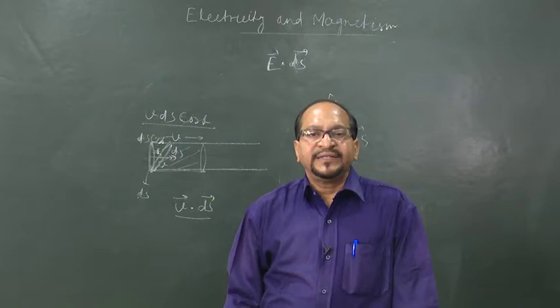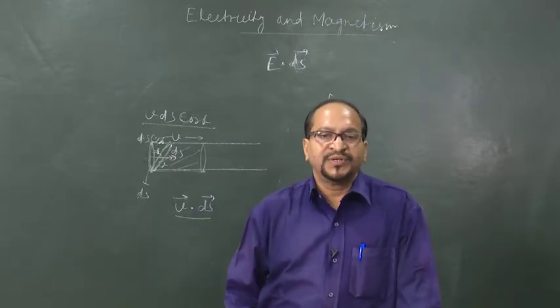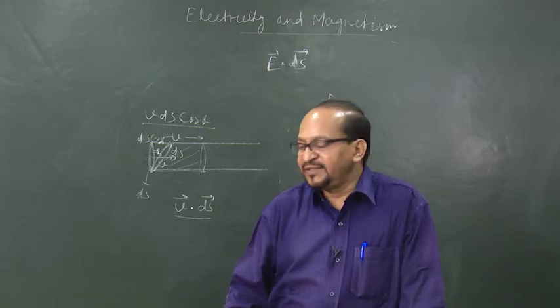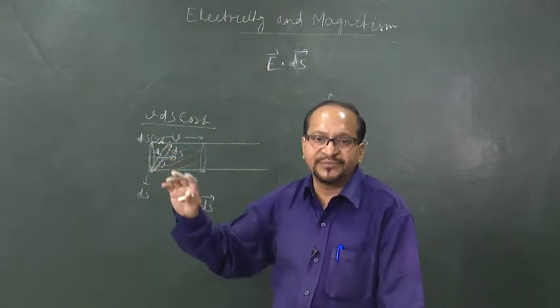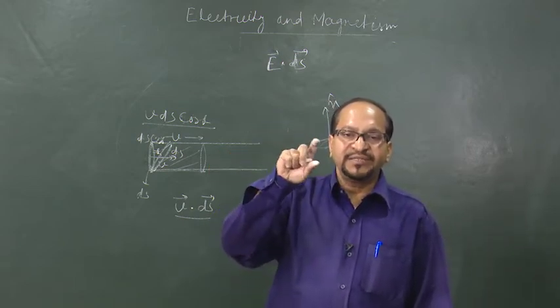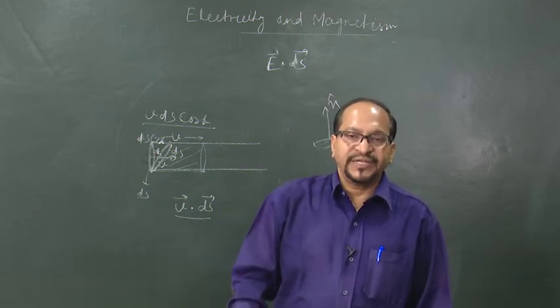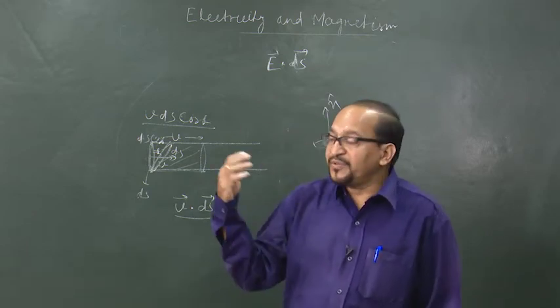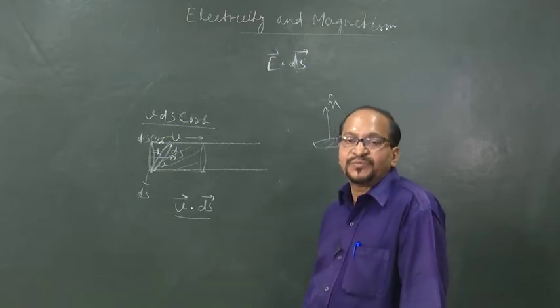In fact, it is proportional to the number of lines of force passing through that area. Here it is physically observable in the case of liquid, we do not observe it in an electric field. We just imagine that the total number of lines of force passing through the area is proportional to this E dot ds, which is flux.